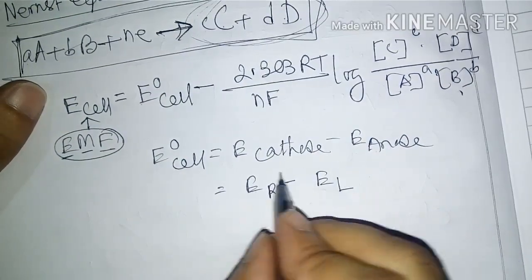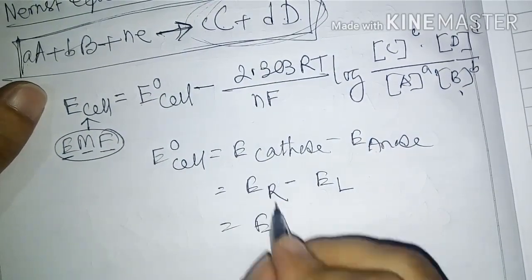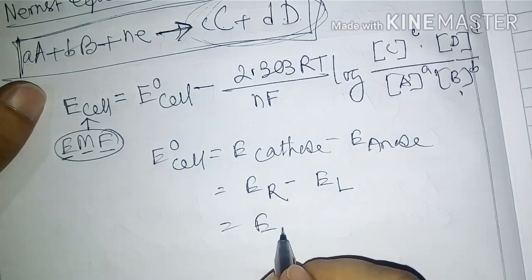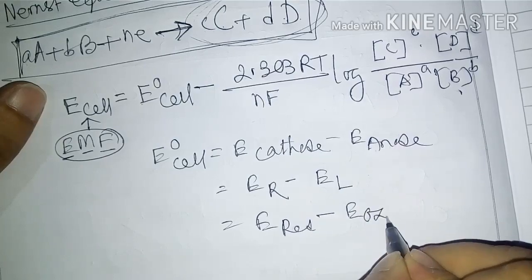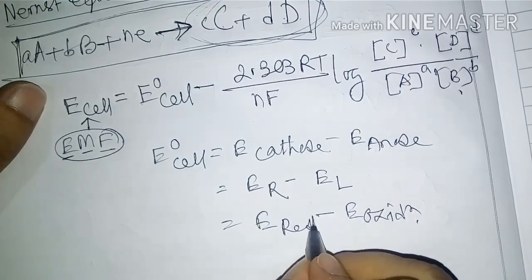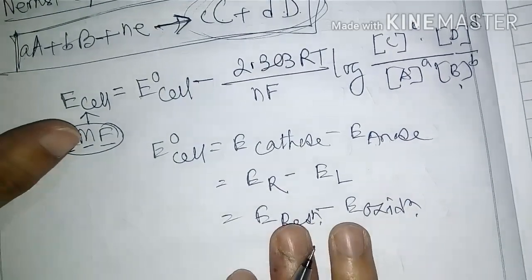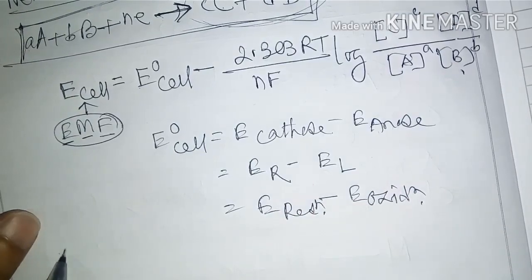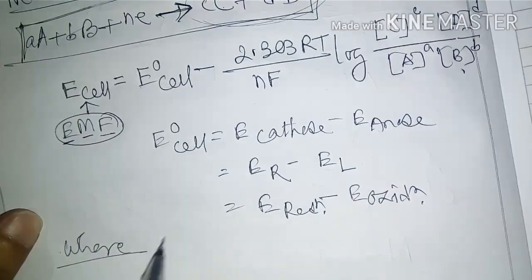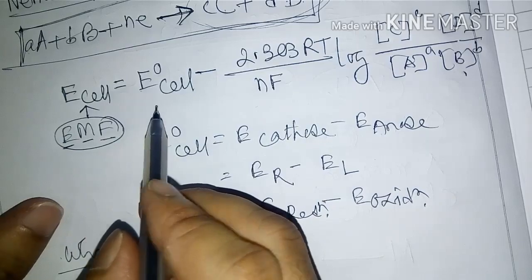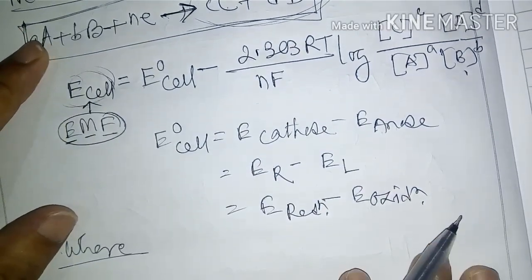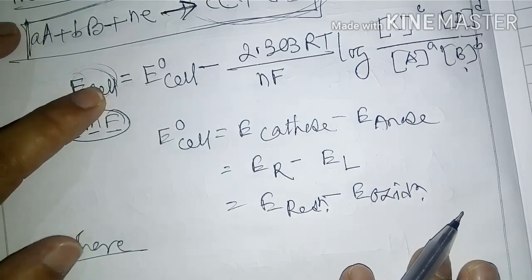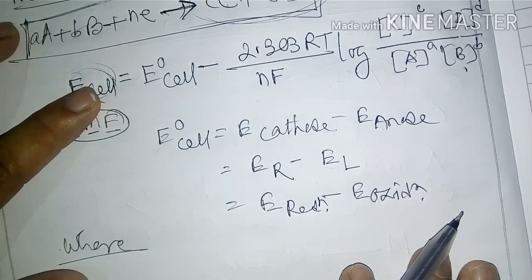Or this cathode part means reduction, minus E oxidation; this is reduction, like this. So this E, a simple E, or E cell, is called what? The reduction potential of the electrode.